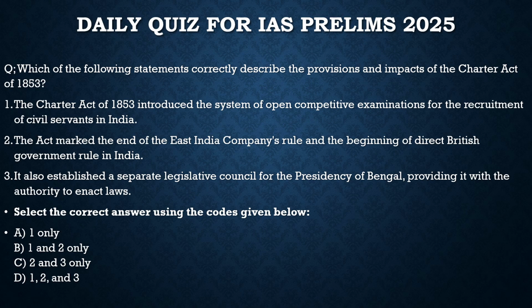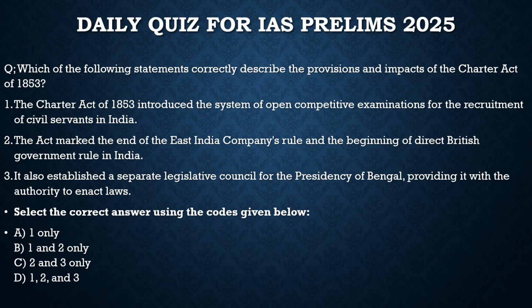The third statement: it also established a separate legislative council for the presidency of Bengal, providing it with the authority to enact laws. Totally incorrect. No such provision was given. So for this question, the correct statement is only statement 1, and from the code given below, the correct code would be option A. So with this, we complete our daily discussion with the static portion also.